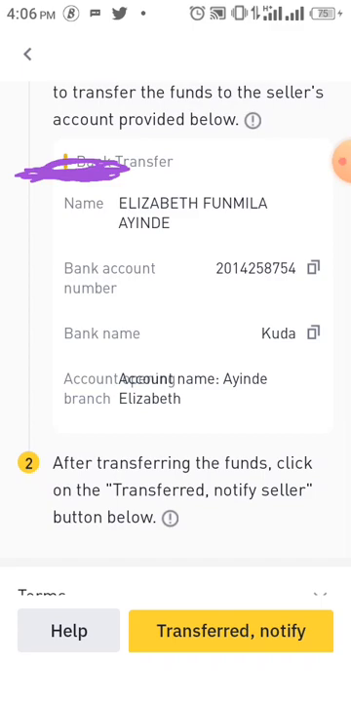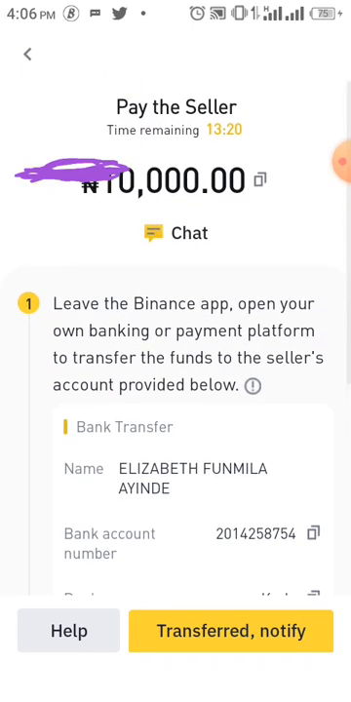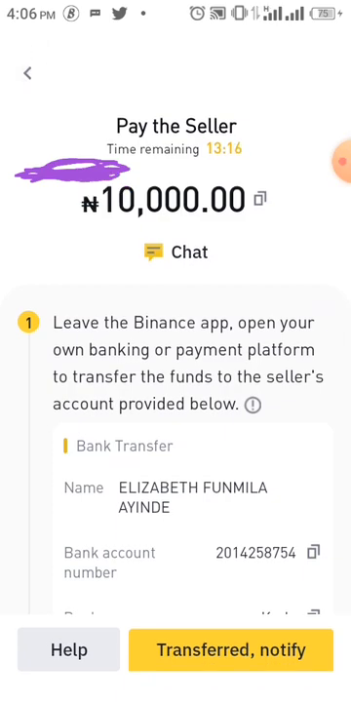Now I'm not making payments. So once you go to your bank app, you make payment. Once you make payment, you come back here and click on transfer notify. So your Binance will notify the person. Once you notify the person, you need to wait for the person.